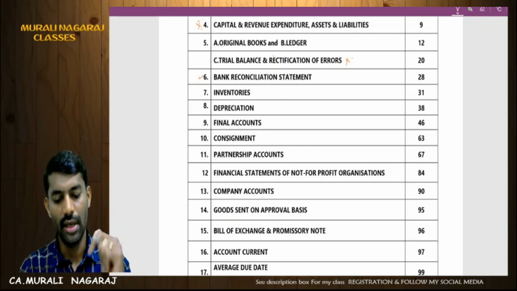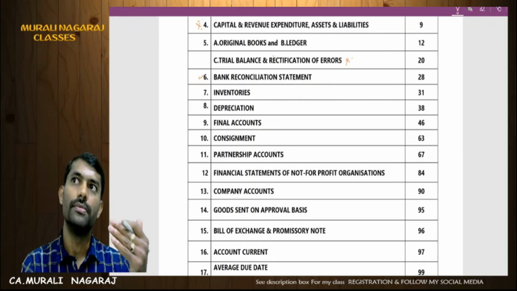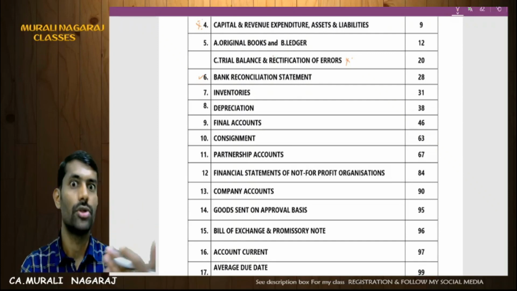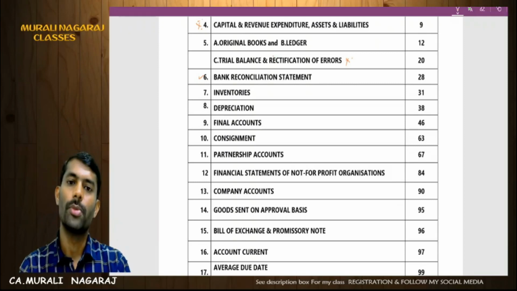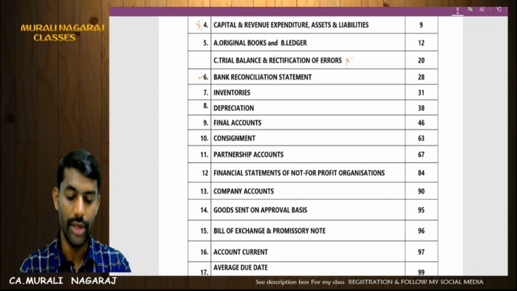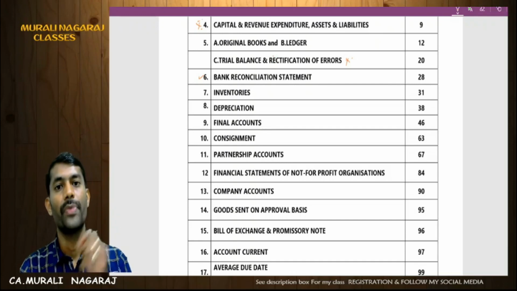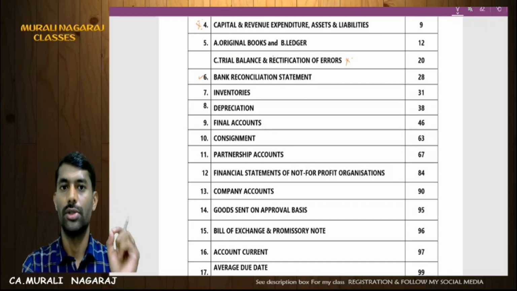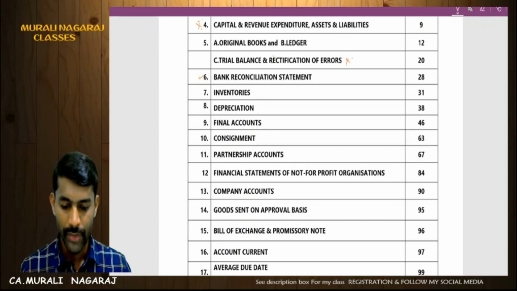In our regular classes, we have solved one problem on the weighted average method based on the periodic stock take method. So kindly have a look at those problems. Other students, those who are viewing my video apart from my class students, please gather that question. For the weighted average method, periodic stock take, have a look at that model question and reach out.